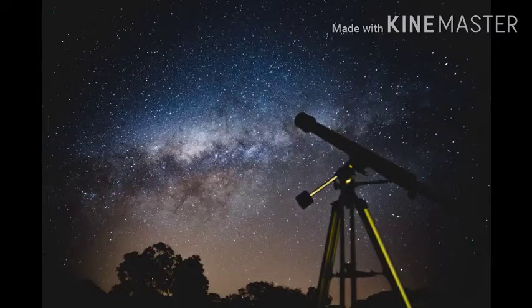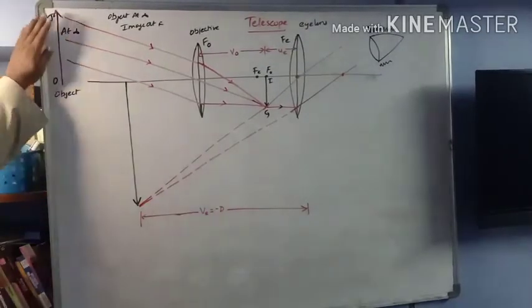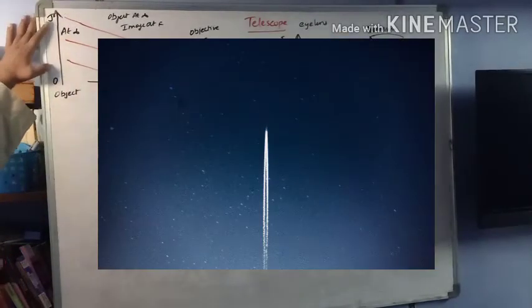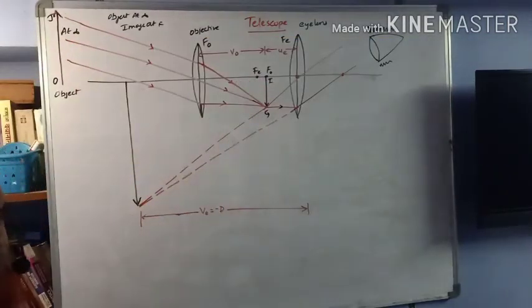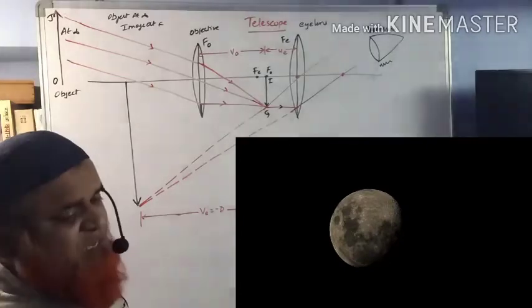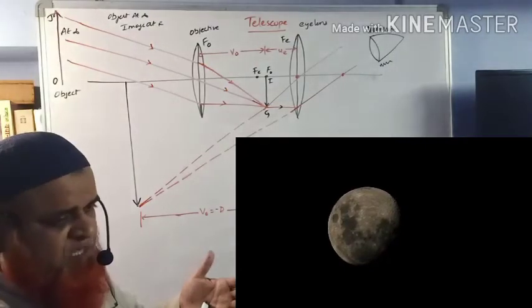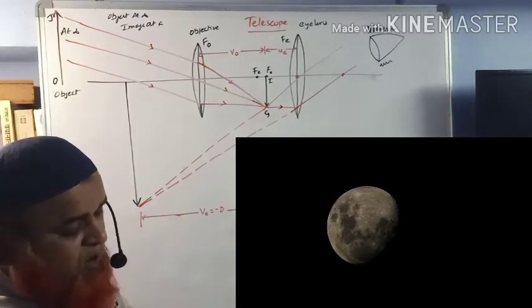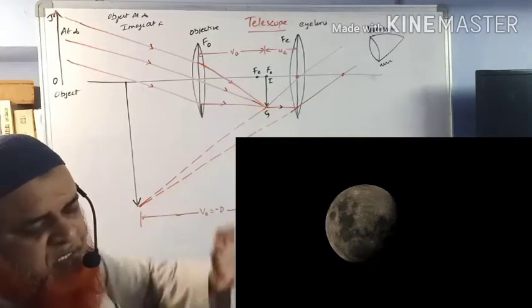A telescope is a device which increases the scope of seeing heavenly bodies in the universe like the moon, planets and constellations. Okay, so we shall discuss the telescope in which the object is at infinity. When the object is at infinity, the image will be exactly at f. According to the properties of images formed by a convex lens, when the object is at the focal length, the image will be at infinity. When the object is at infinity, the image will be exactly at the focal point.